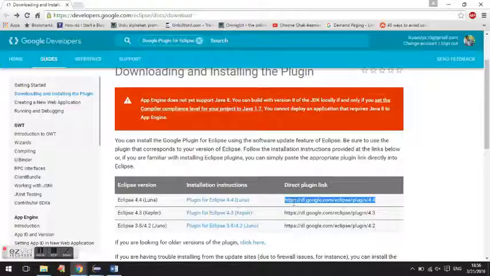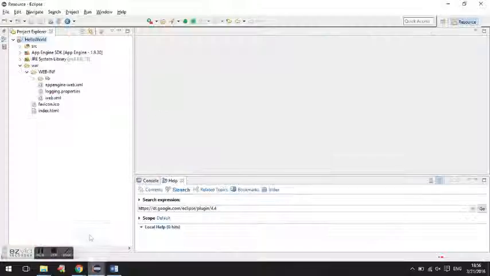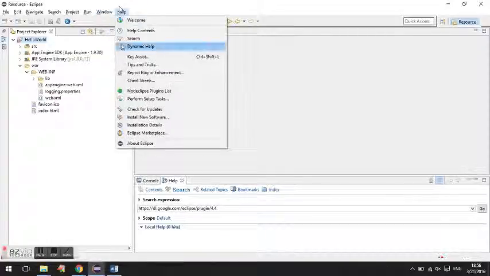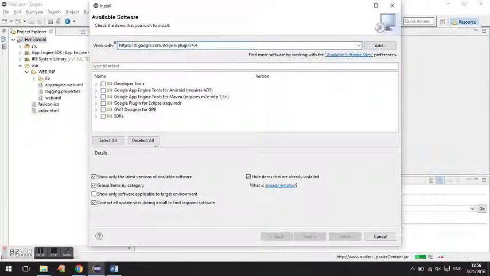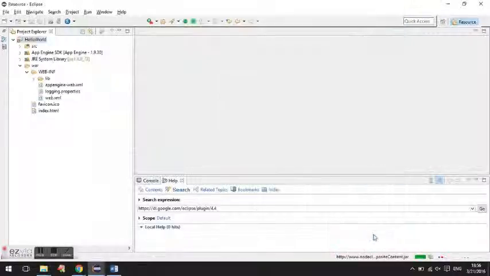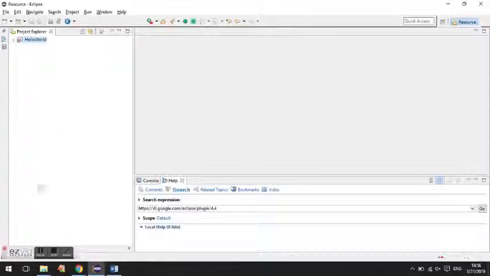We'll copy this link and paste it here. Click on install new software and we are ready to go. We have to select all these and then we are ready to install the new software. Since I've already installed it, we'll move on to the next step.